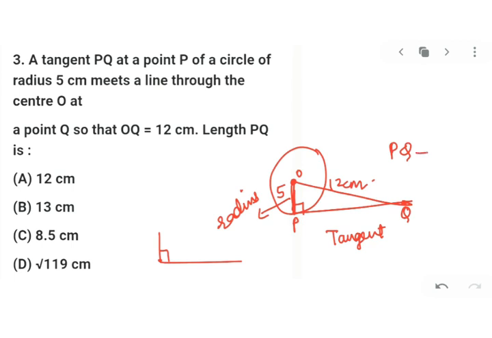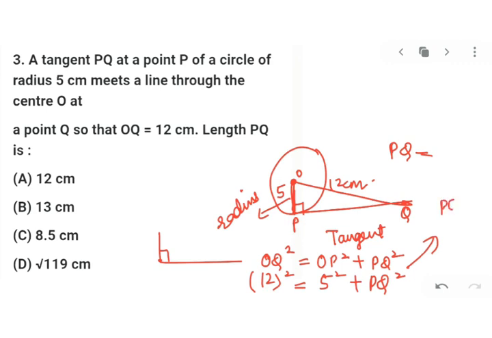Yes. How will we find it? We will write OQ square is equal to OP square plus PQ square. Put the values and you have 12 square is equal to 5 square plus PQ square. And from there you will get the value of PQ.